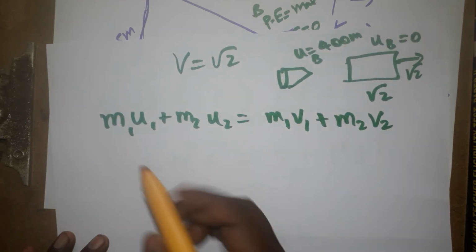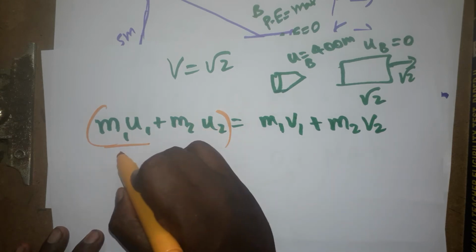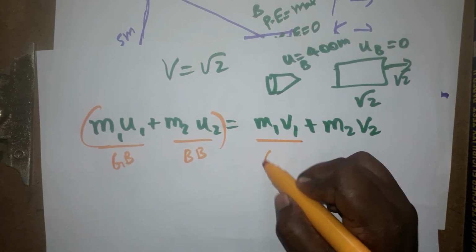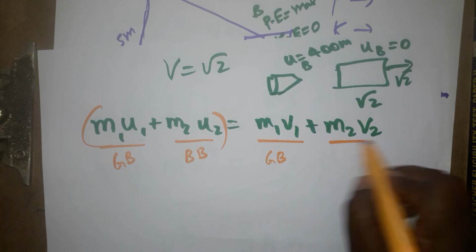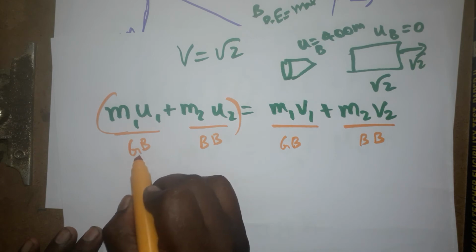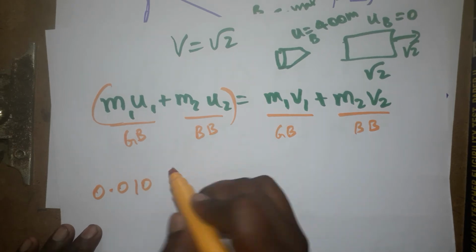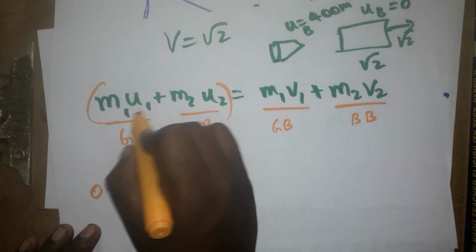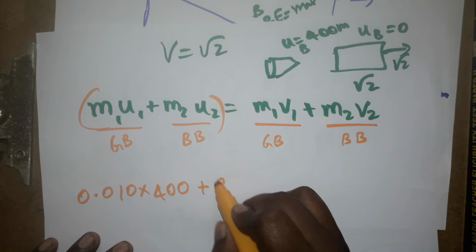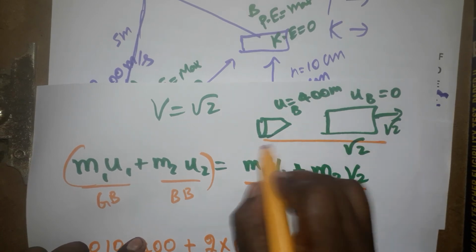In this formula, we take B for the bullet and the block as the second body. The mass of the bullet is 0.01 kilogram, because I converted 10 gram to kilogram. The initial velocity of the bullet is 400 meter per second, plus the second one, the block, whose mass is 2 kg and initial velocity is rest. This is the before collision situation.